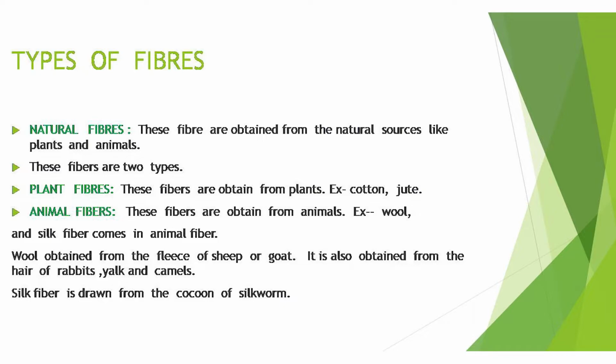Cotton and jute are examples of fibers obtained from plants. These are called plant fibers. Then wool is obtained from the fleece of sheep or goat. So these are called the animal fibers, and silk is also called an animal fiber because silk fiber is drawn from the cocoon of the silkworm.